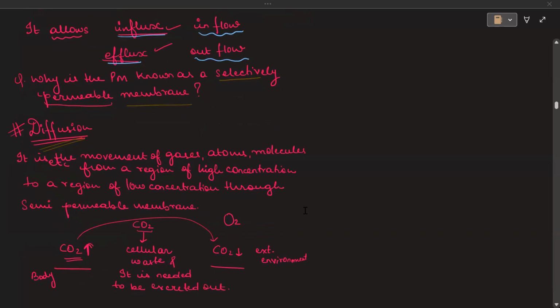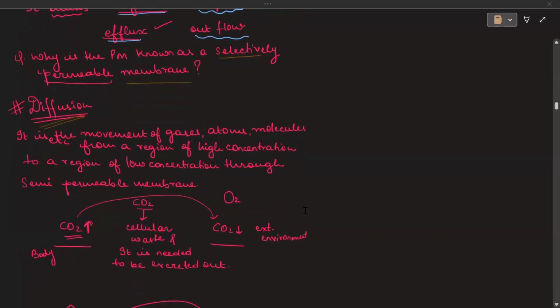Okay. So moving forward, let us talk about diffusion. Diffusion is the movement of gases, of atoms, of molecules from a region of their higher concentration to the region of their lower concentration through a membrane that is semi-permeable in nature. So the things will move from the higher concentration to the lower concentration.